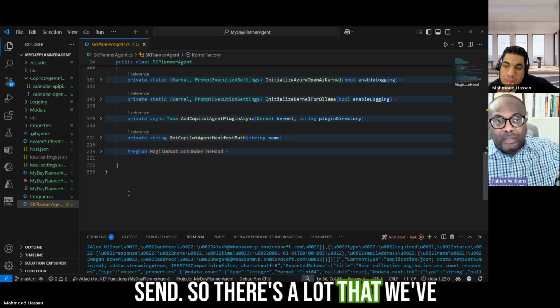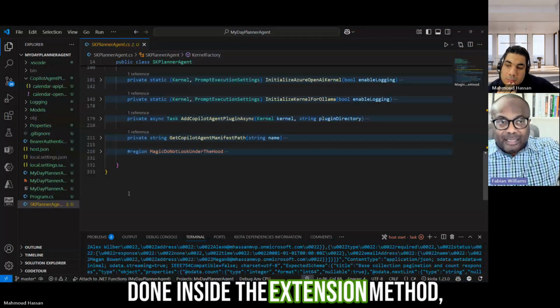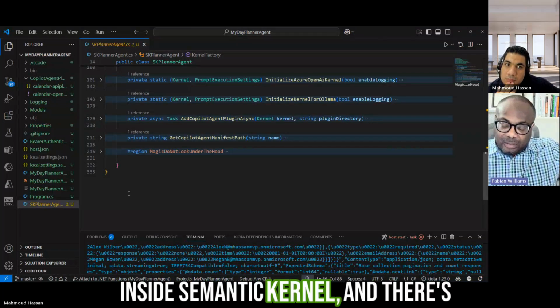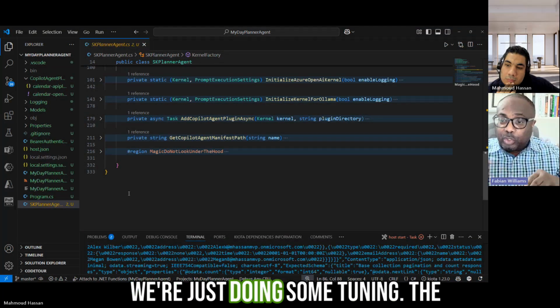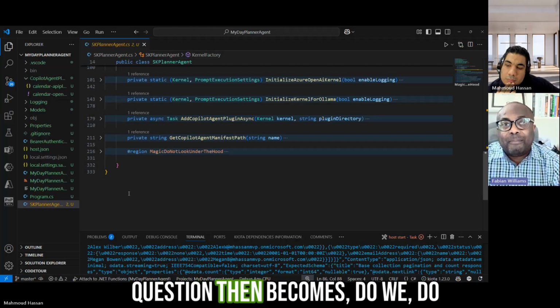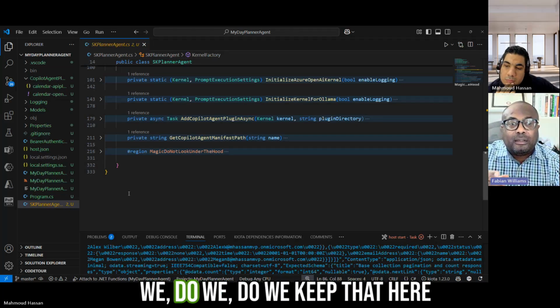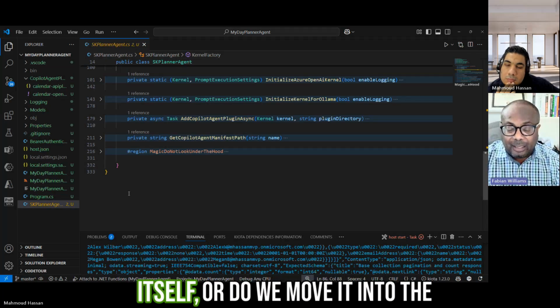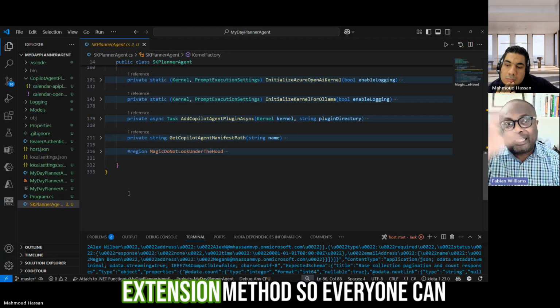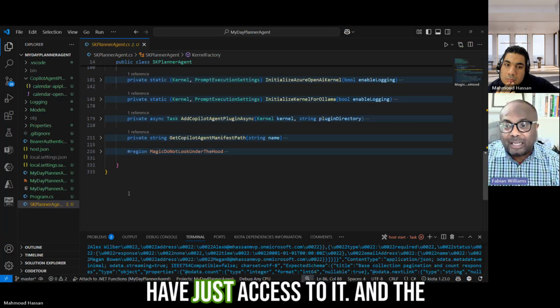There's a lot that we've done inside the extension method inside Semantic Kernel, and there's some that we put here in this region setting where we're just doing some tuning. The question then becomes: do we keep that here inside the sample itself, or do we move it into the extension method so everyone can have access to it?